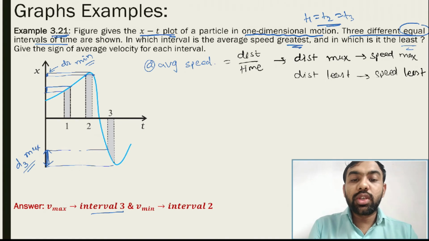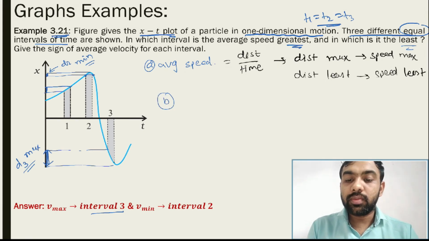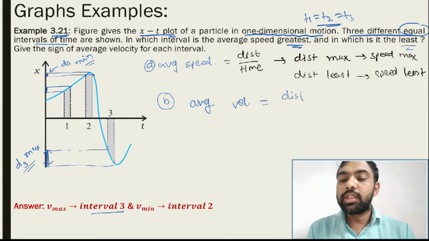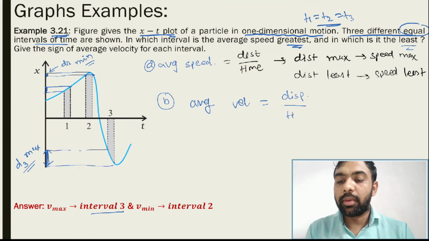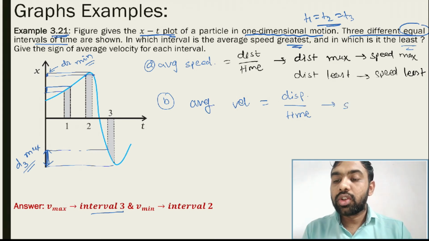The second question is: give the sign of average velocity for each interval. Average velocity is equal to displacement upon time. But an x versus t graph is given, so the slope is equal to velocity.